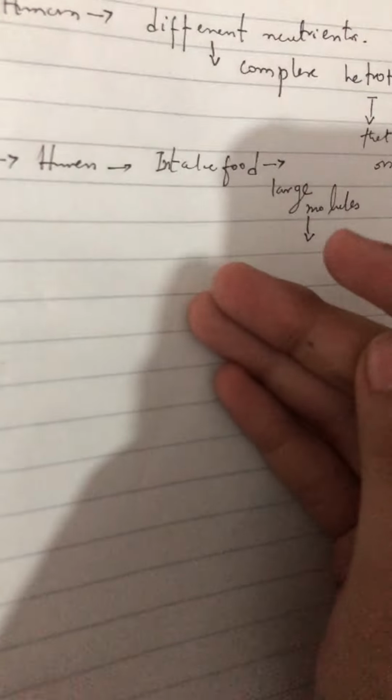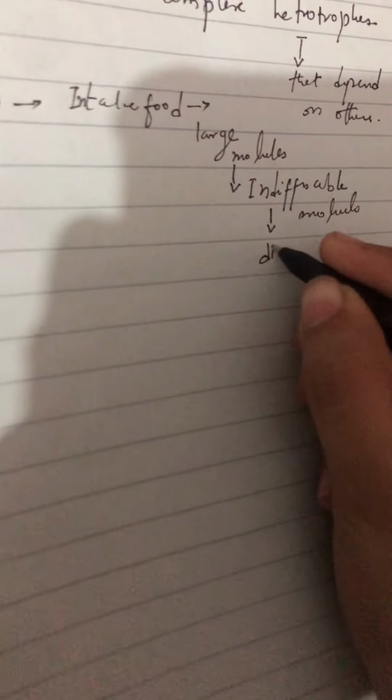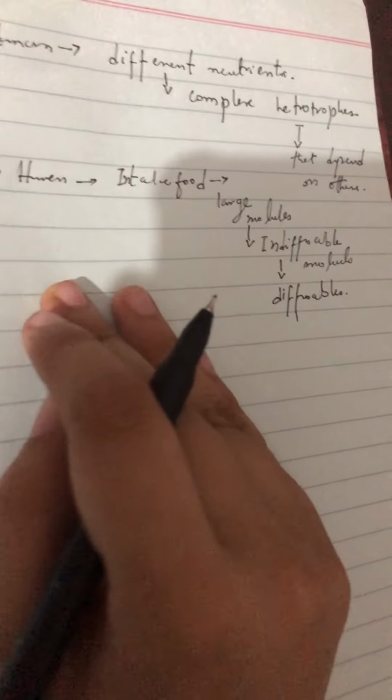These large molecules are indiffusible molecules. The process of converting the indiffusible molecules into diffusible molecules is called digestion. They are converted into diffusible molecules by the process of digestion.